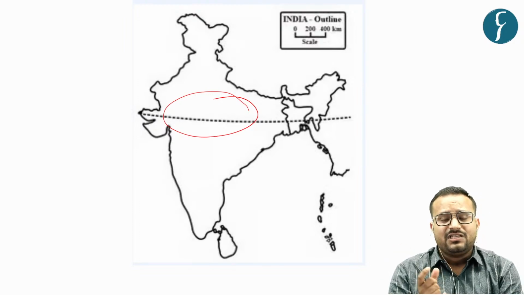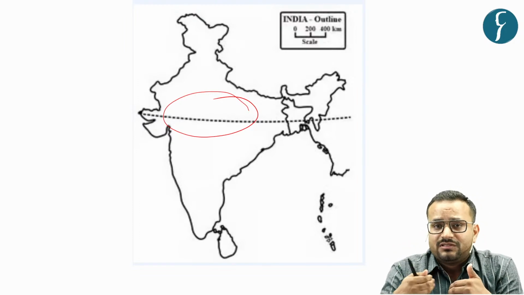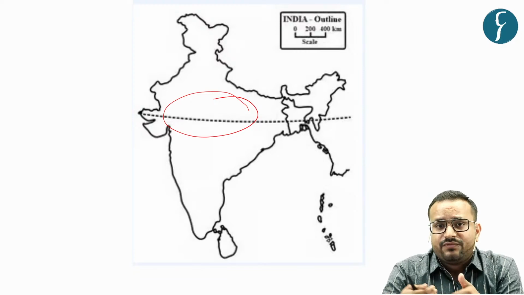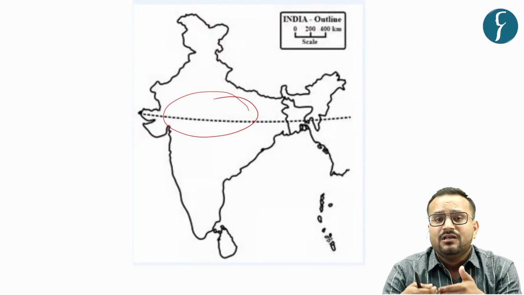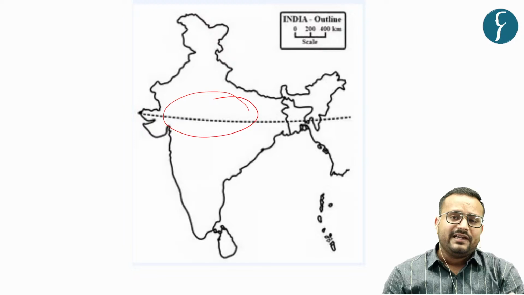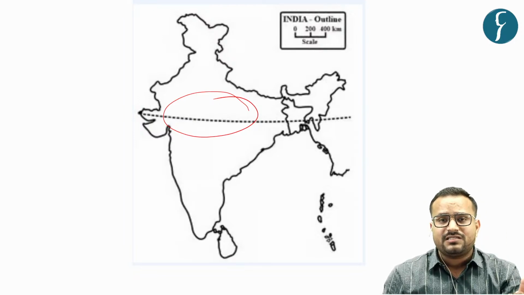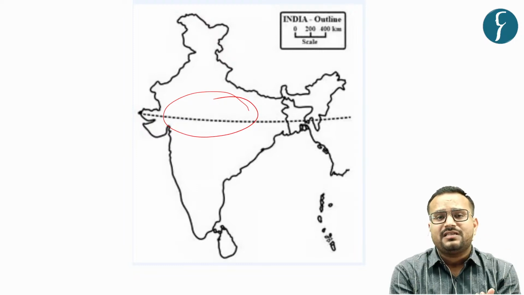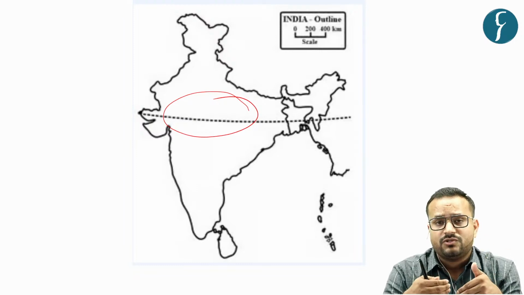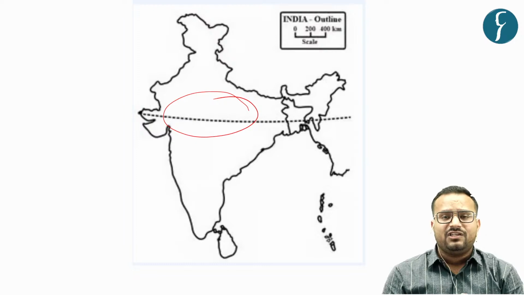If that is the case, the monsoon should start from April or May. But when is it starting? From the first week or the first 10 days of June. So definitely there is some other process or group of processes that is contributing to the origin of the monsoon and not just the heating of the mainland.